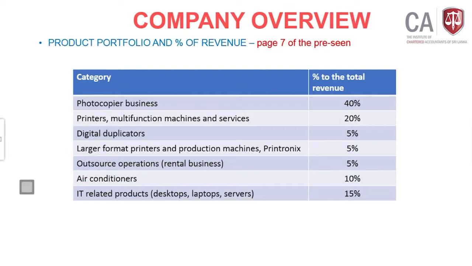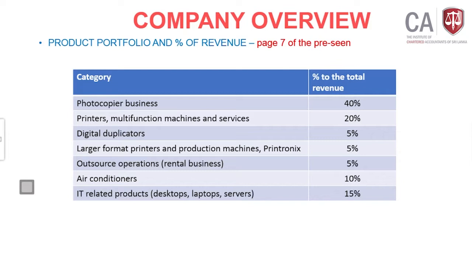These are very important to know, again, the nature of the business. They have the photocopier business at 40%, printers, multifunction machinery and the services 20%, the digital duplicators 5%, larger format printers and the production machines, the print things, 5%.